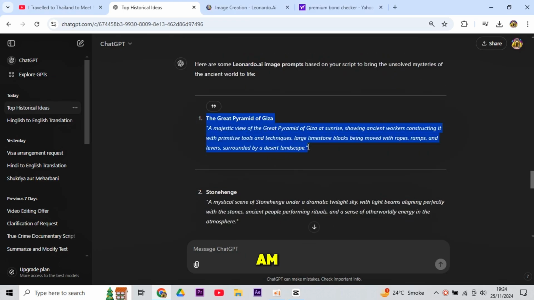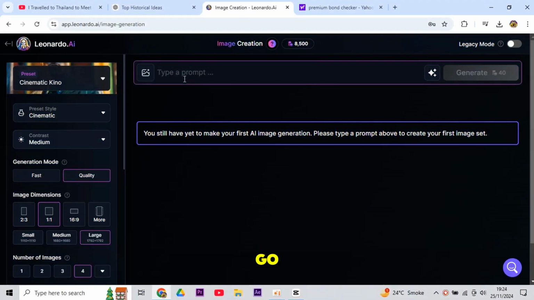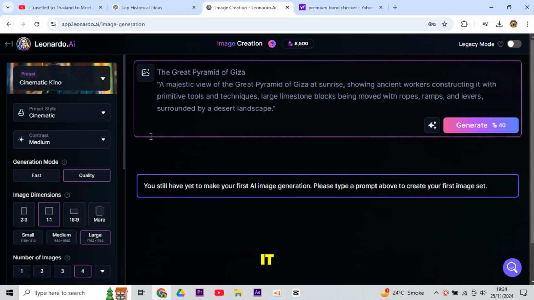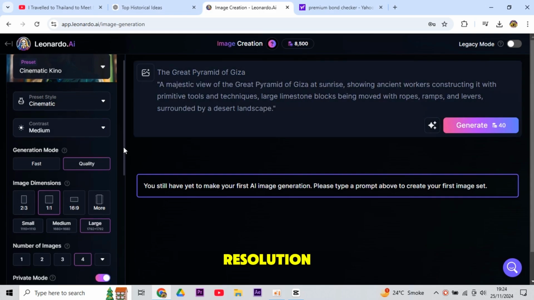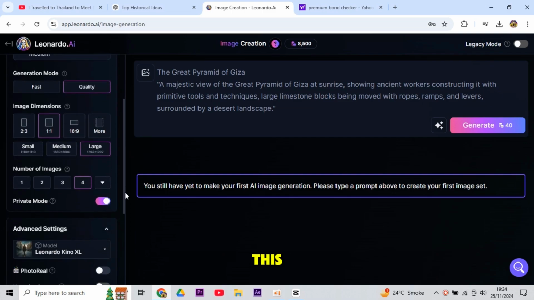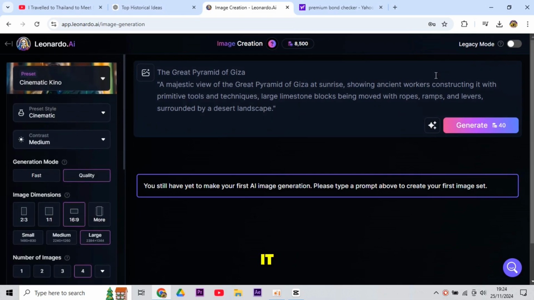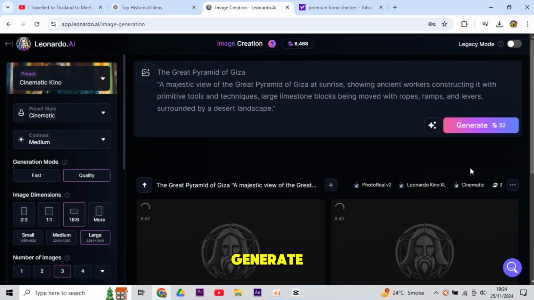Now, I am going to copy this first prompt from ChatGPT and then simply go back to Leonardo for image generation and paste it. Now choose max resolution. Just select the max zone like this, and then go to 16:9 to set the ratio, and it's going to automatically select the best resolution for you. Now choose Photo Real V2 and save it. After that, click on the option of Generate.